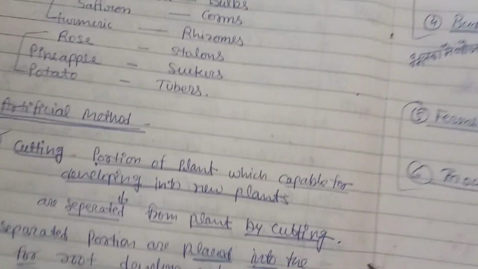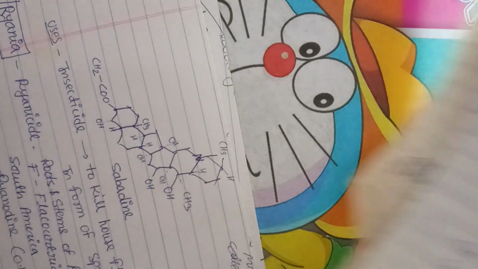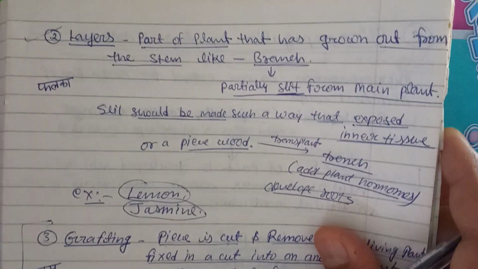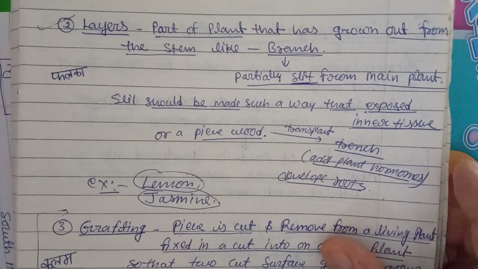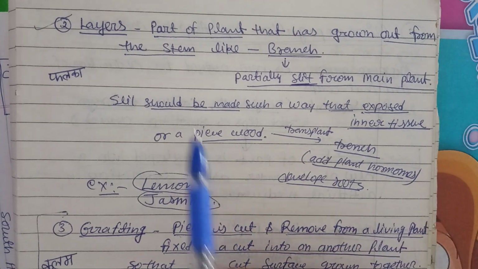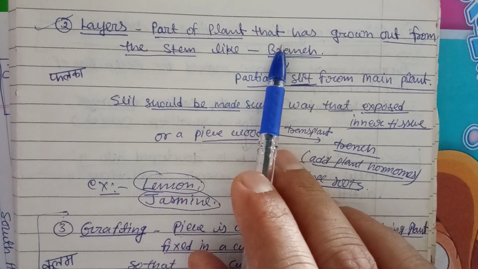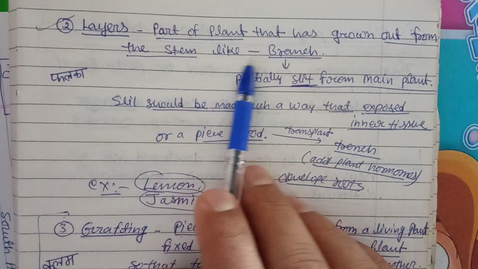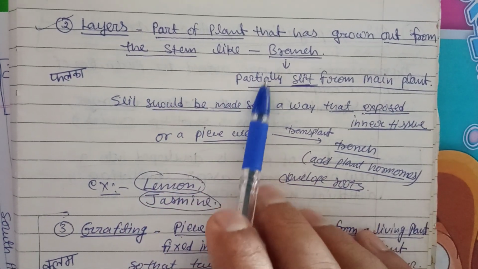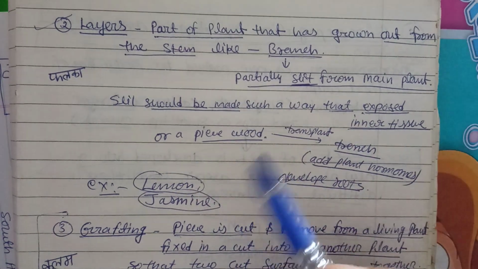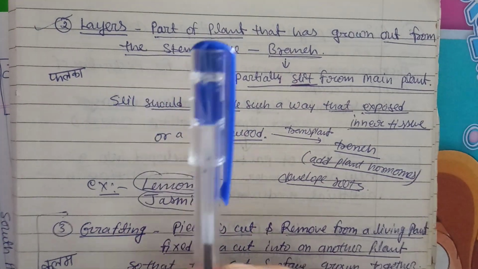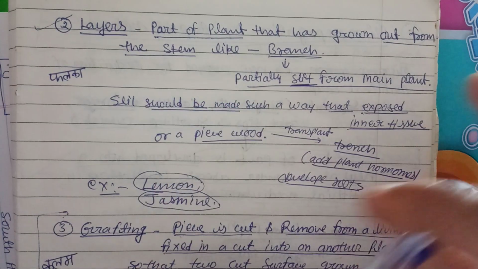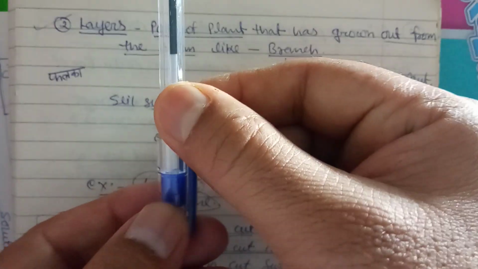Then the second thing we can do is layers. This is also one of the techniques. A part of the plant that has grown out from the stem, like a branch, has to be partially slit. For example, this is the branch and this is the stem, so the branch has to be partially slit.